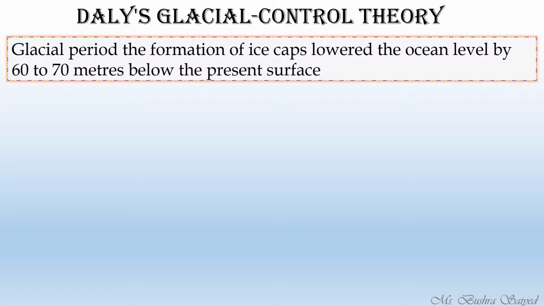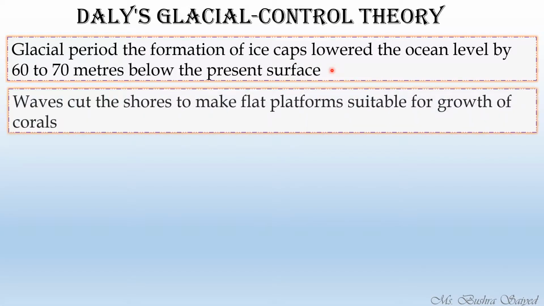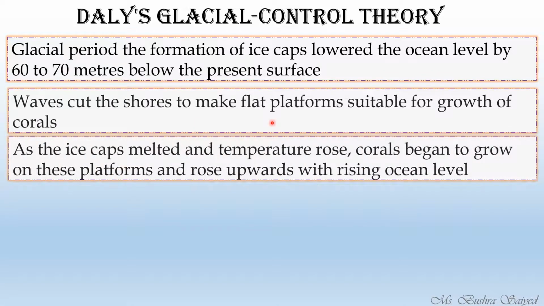The next theory has been given by Daly, who spoke about glacial control. Over the glacial period, due to the formation of ice caps, the ocean level was lowered. Gradually, the waves cut the shores to make flat platforms suitable for the growth of corals.